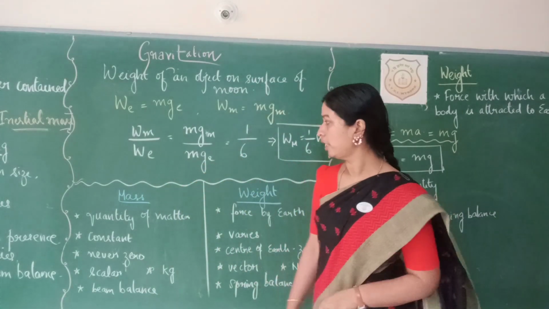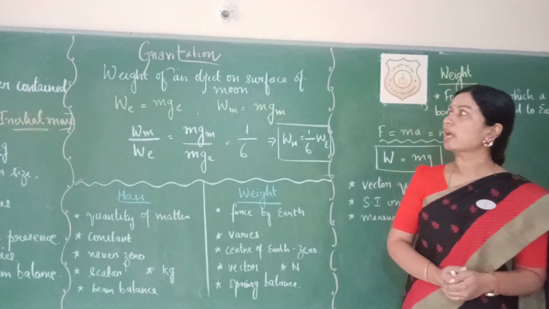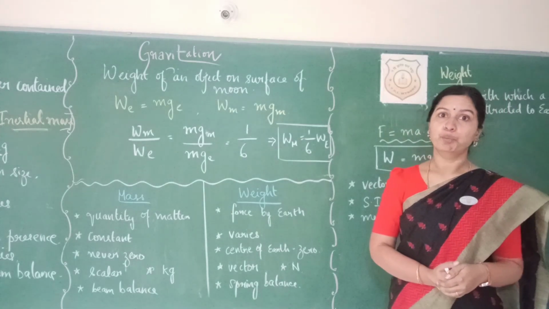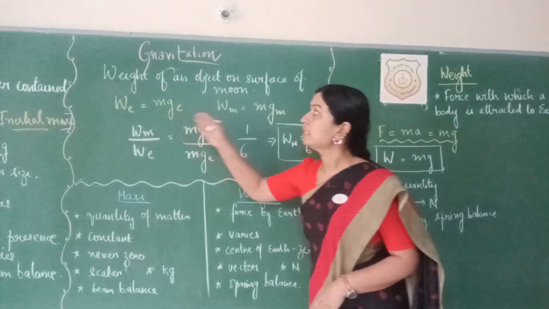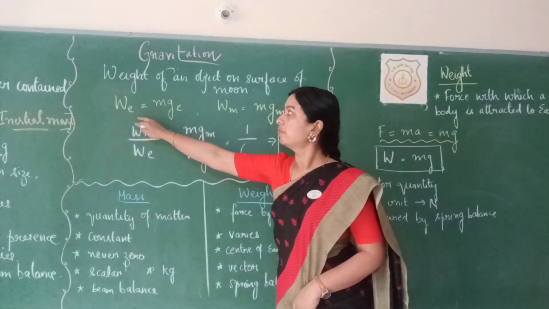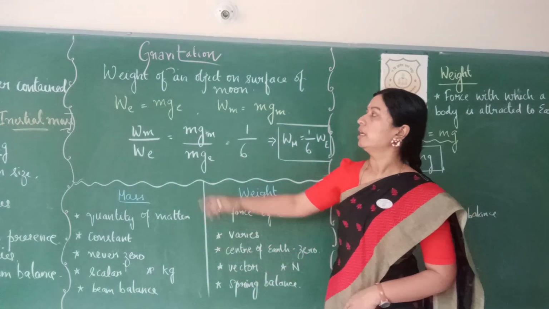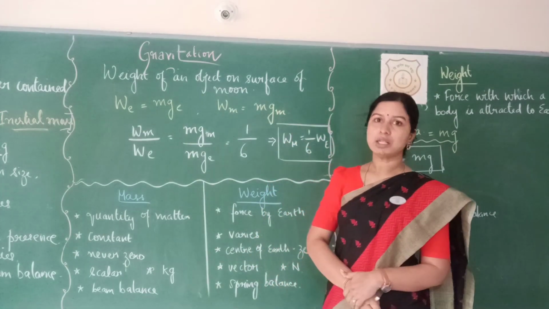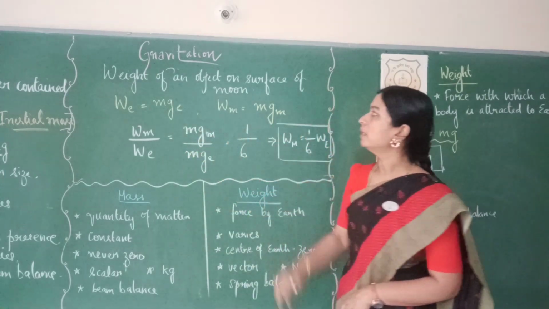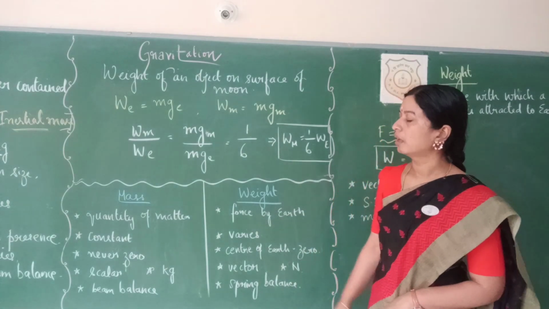Now, before we actually see the differences between mass and weight, let's try to calculate the weight of an object on the surface of the moon. As we saw, weight is nothing but m into g. So the weight of the object on earth, We, is given by the formula mass into acceleration due to gravity on earth, m g_e. Similarly, the weight of the object on moon, Wm, is given by m g_m.